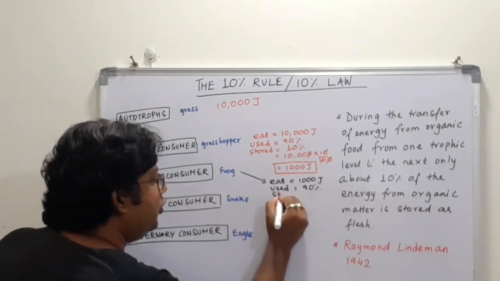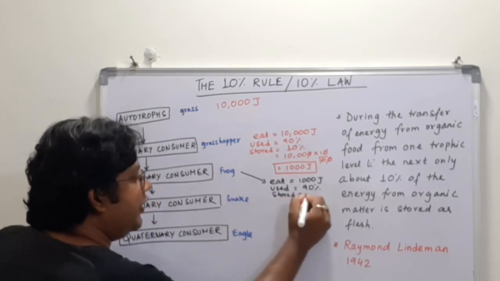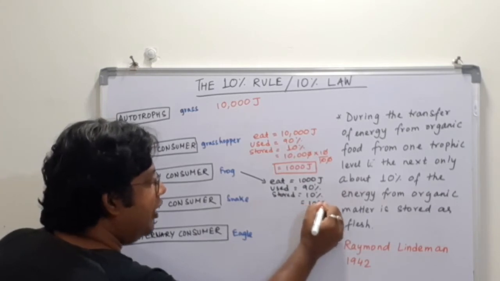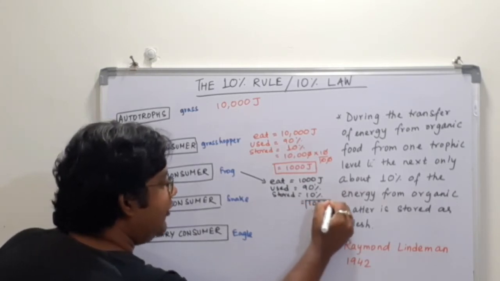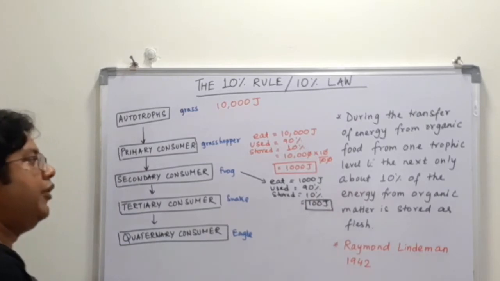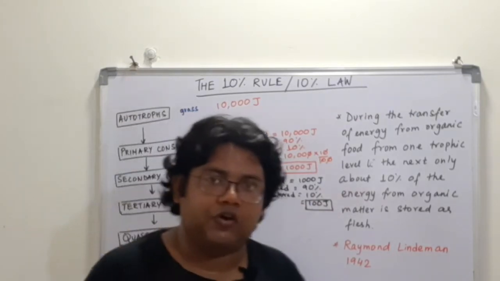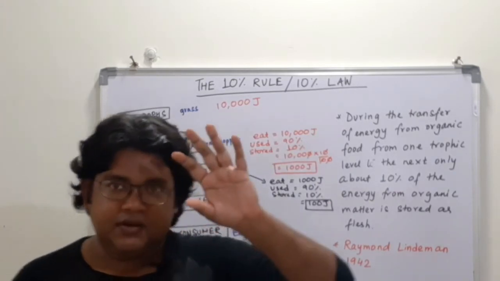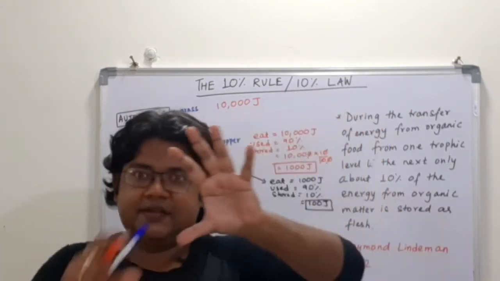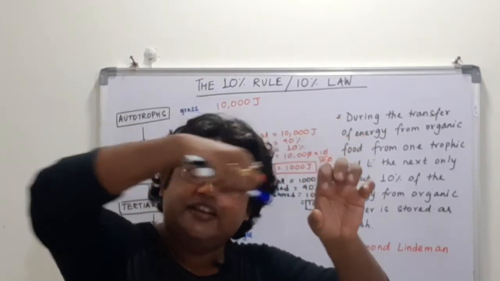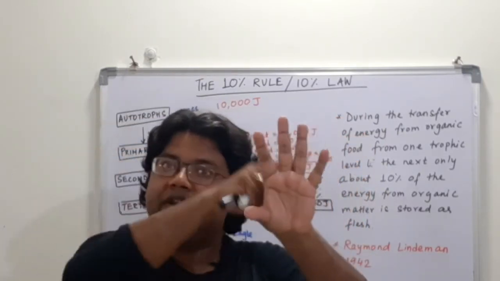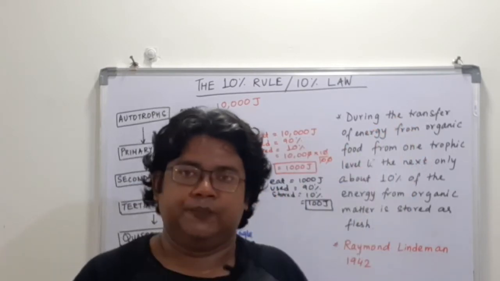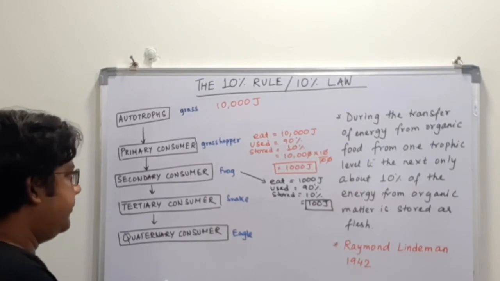How much will be stored? 10%. What is the 10% of 1000 joules? It will be 100 joules. So this 100 joules of energy will now be stored in the body of the frog. So you have to understand this concept. At a level there is some energy. If the next higher level eats it, 90% of that whole energy available will be used up, 10% will get stored. Let us see the next.